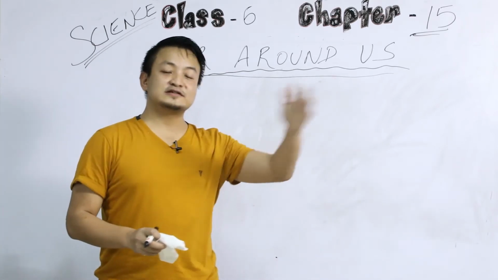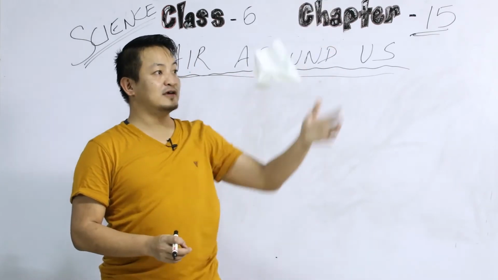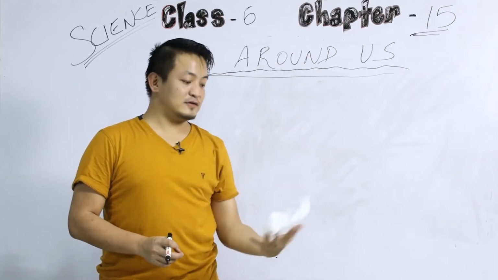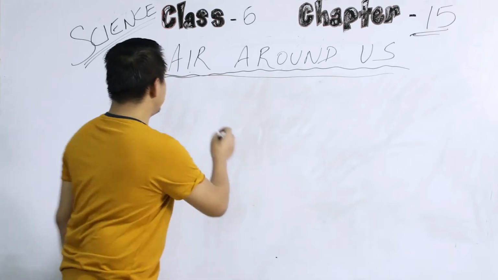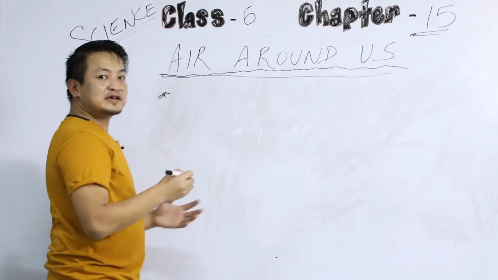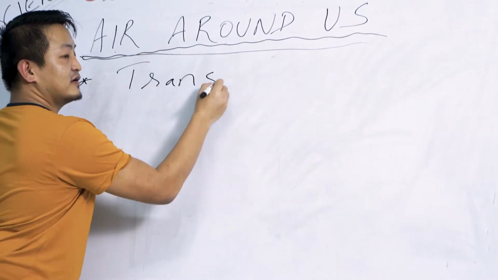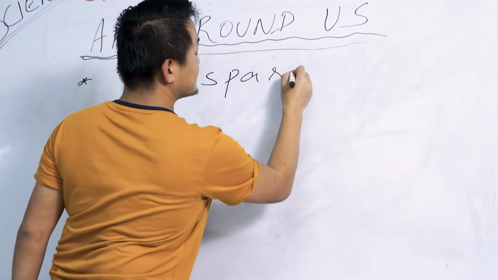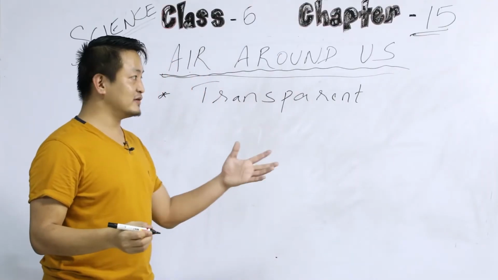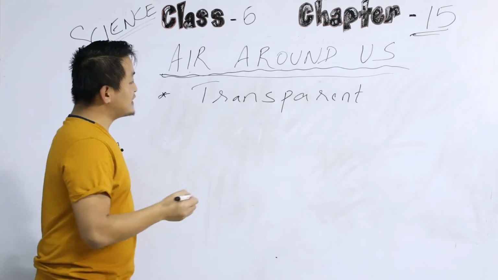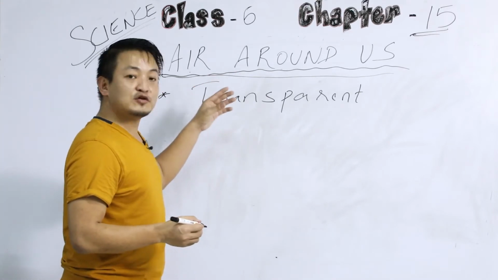You can just feel the air, right? Now I'll just throw this paper here. See, now it is following the direction of the wind. So air has no color, so we'll say it is transparent. Because we cannot see it, but we can feel it. Now the second one, we have an experiment which is given in your textbook.